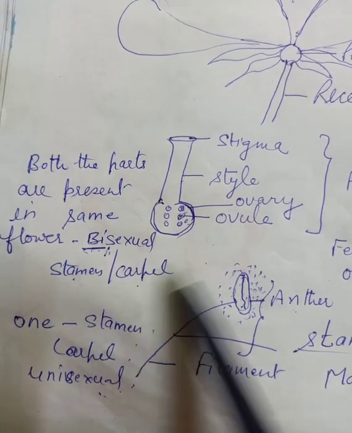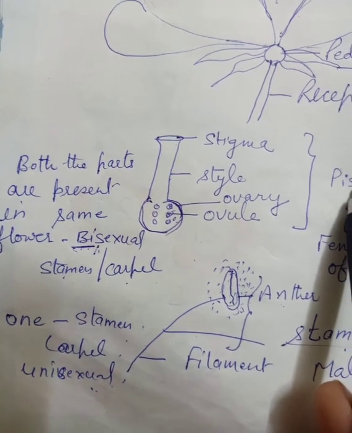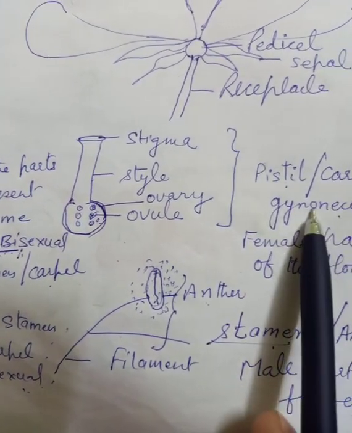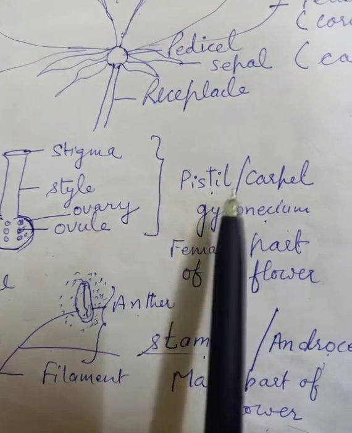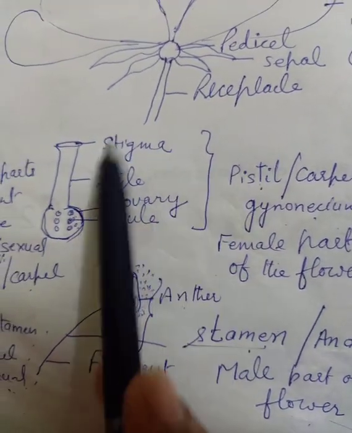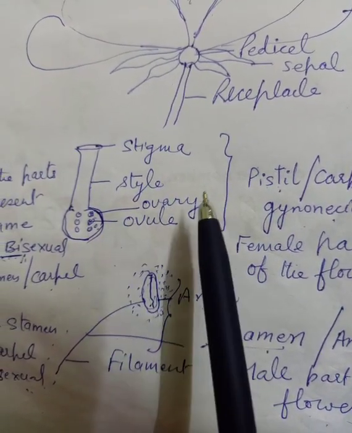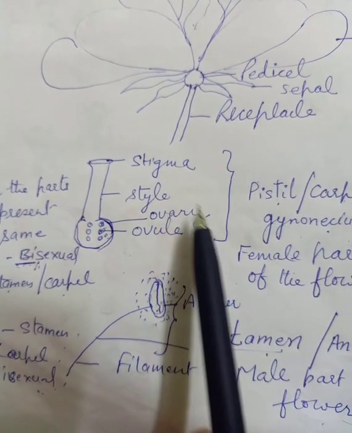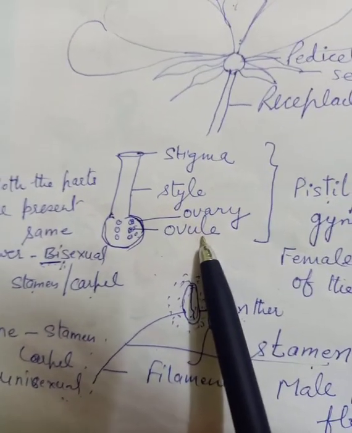Okay. Which type of question arises here from the pistil? What is pistil? What is carpel? What is gynoecium? It is the female part of the plant. The pistil is divided into how many parts? The pistil is divided into 4 parts. One is stigma, second is style, third is ovary, and the fourth one is ovule.